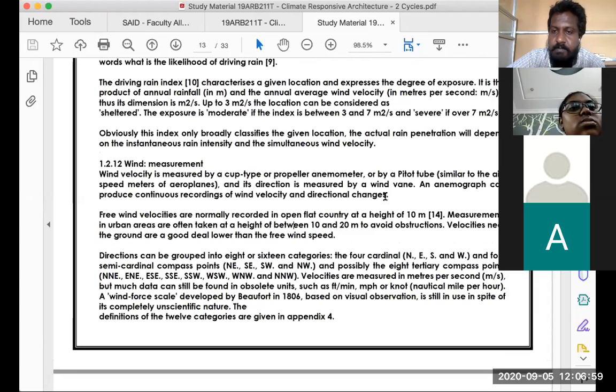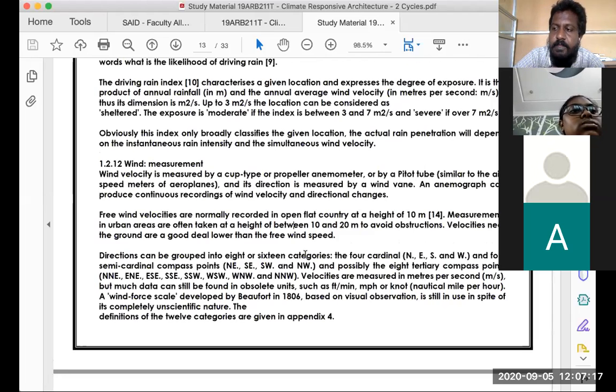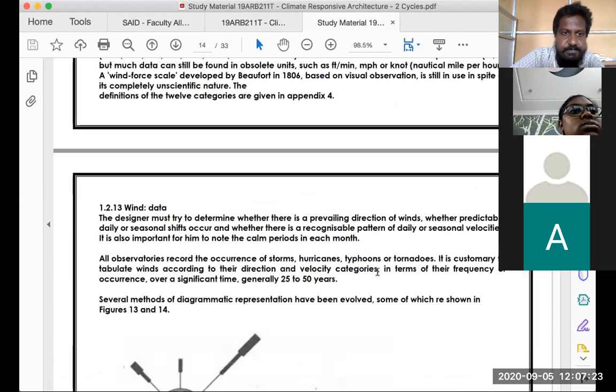One important part here is that these propeller type anemometers, if they are placed on flat ground, a flat place without any tall structures or buildings interfering, are normally placed at a height of 10 meters, which is approximately 33 feet. If it's going to be on a building or in a city, they place it at a height of 10 to 20 meters to avoid any obstructions.